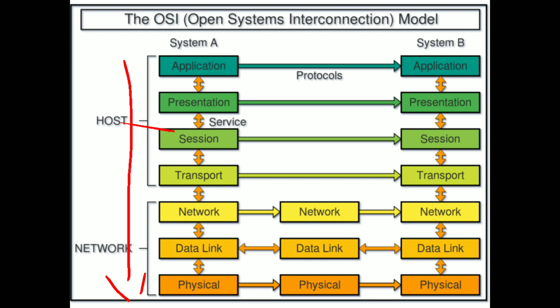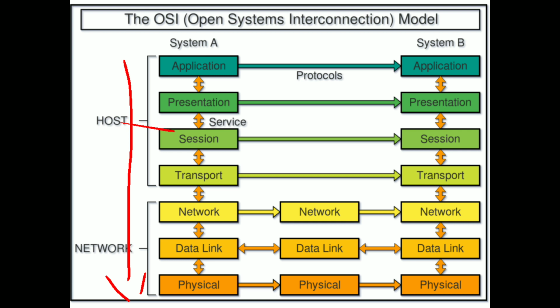It will divide the data into segments and send the data to the network layer. At the network layer, we call it packets. Those packets will be sent to the data link layer, and the data link layer will divide that data in the form of frames.